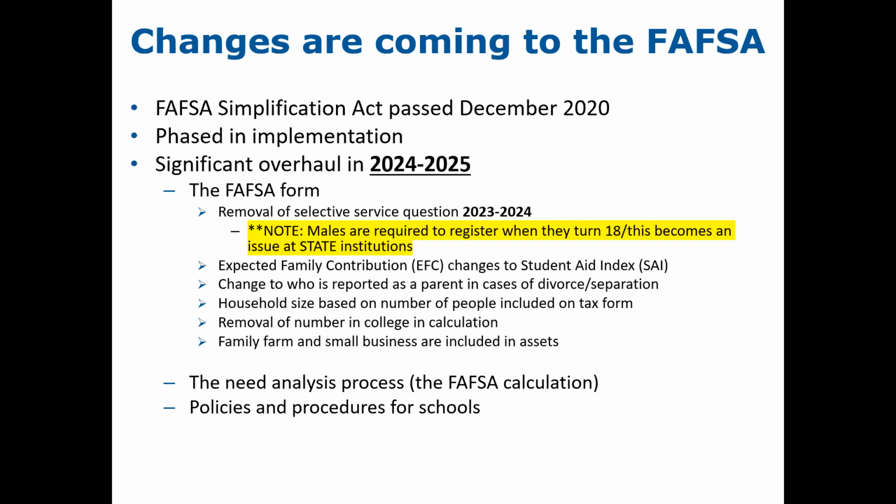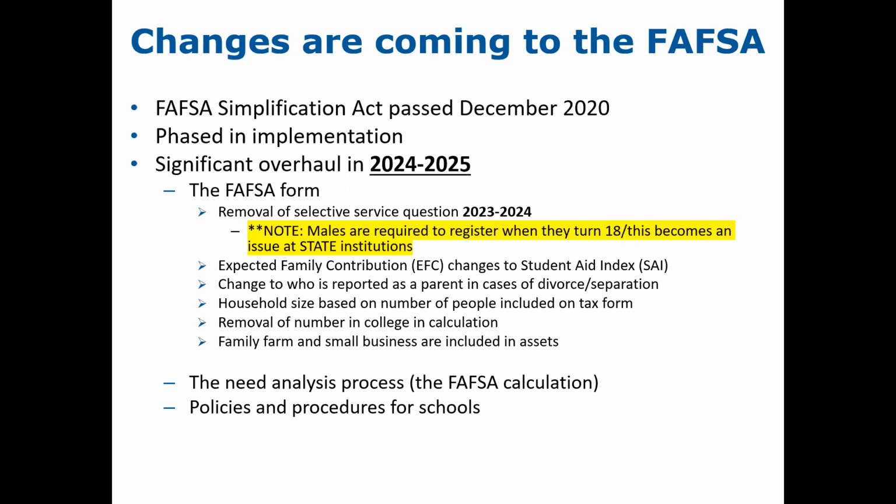Other changes that are coming with the FAFSA Simplification Act include changing the EFC that we just spent a lot of time talking about. The expected family contribution will be renamed to the Student Aid Index, or SAI, in 24-25. So in 23-24, it is still EFC. In 24-25, it will be a Student Aid Index. So it really is reflecting more of what that figure is, which is an index that the colleges use to determine how much aid the student is eligible for and from which programs.